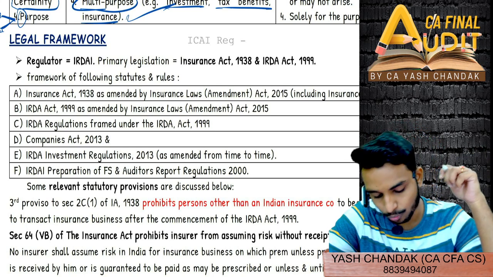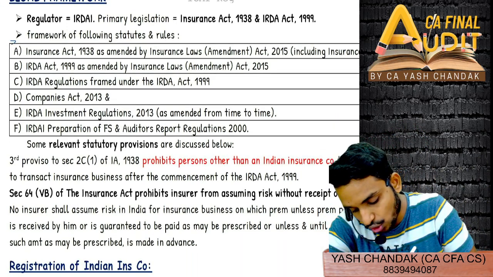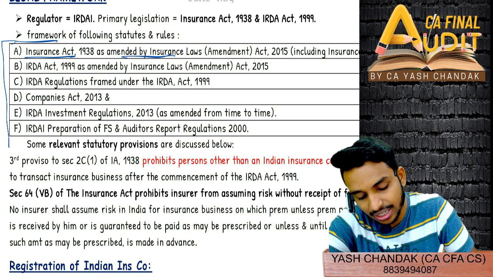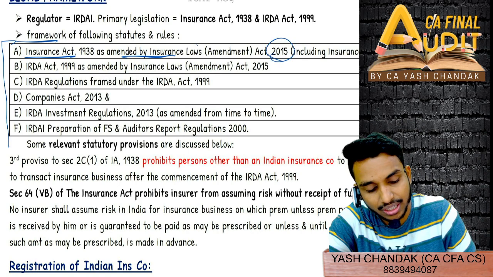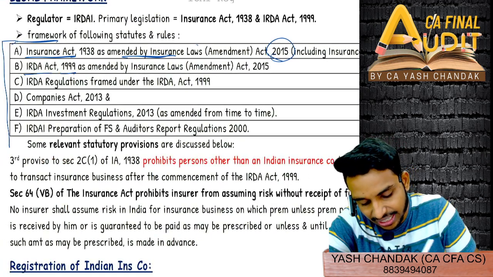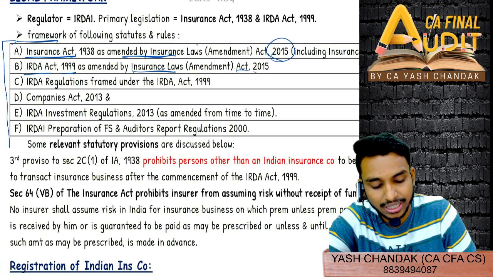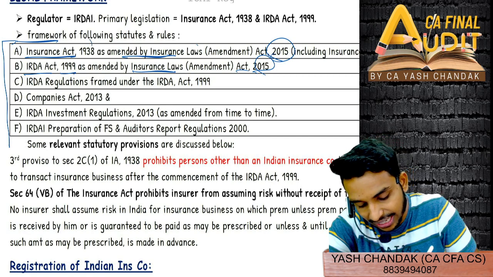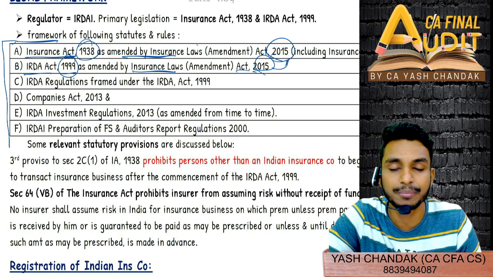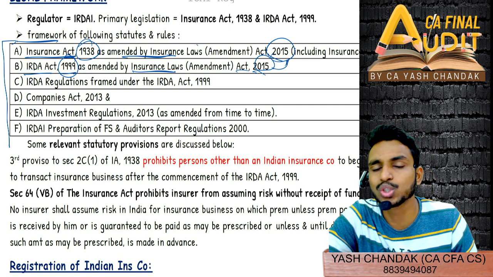And the framework of the following policy is generally governing what? Insurance in the Indian economy. So Insurance Act as amended by Insurance Laws Amendment Act 2015, including Insurance Rules 1939. Then IRDA Act 1999 as amended by Insurance Laws Amendment Act 2015. So Insurance Act 1938 and IRDA Act 1999 have both been covered in the Insurance Laws Amendment Act 2015. So you should write both.